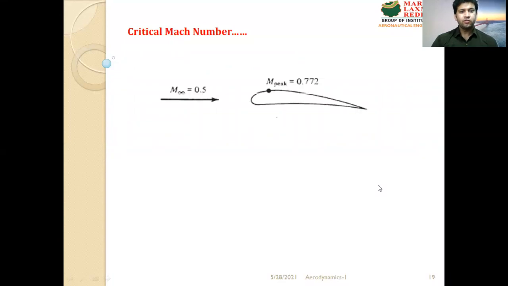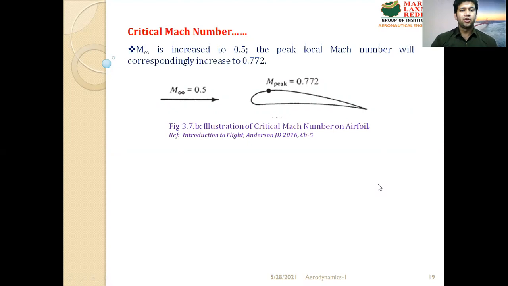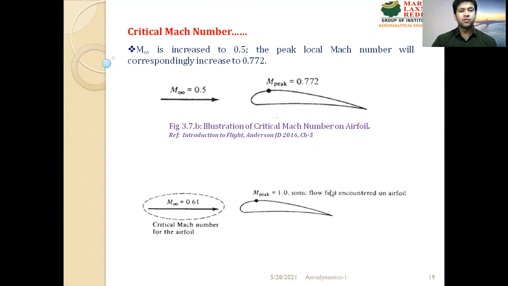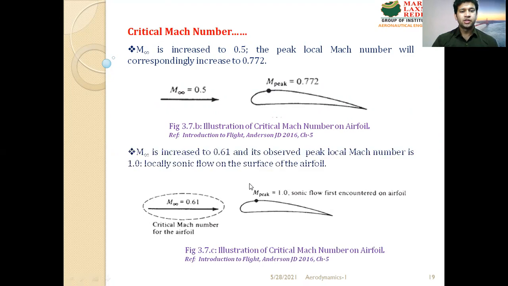Similarly, the free stream Mach number is increased from 0.3 to 0.5, and the flow is observed on the airfoil. The new local Mach number is 0.772. Further, the Mach number is increased to 0.61, and it is observed that the local peak Mach number is 1, which is locally sonic flow on the surface of the airfoil. So you can see from this figure on the left side the critical Mach number of the airfoil, which is M infinity equals 0.61.